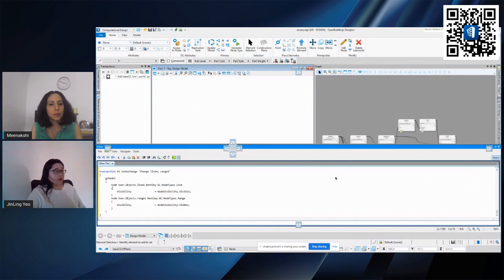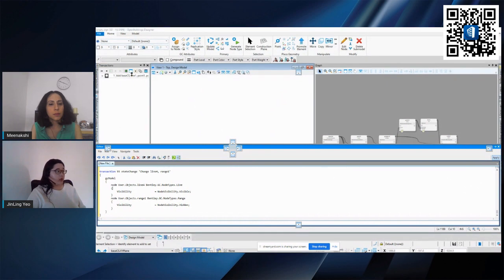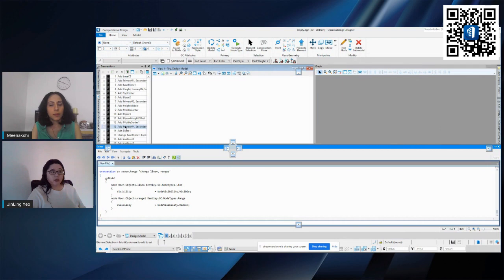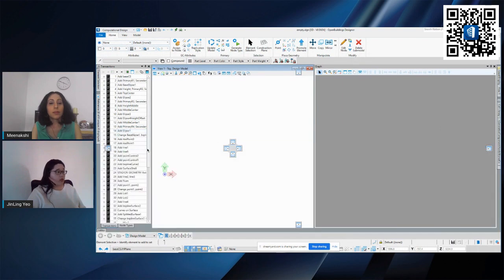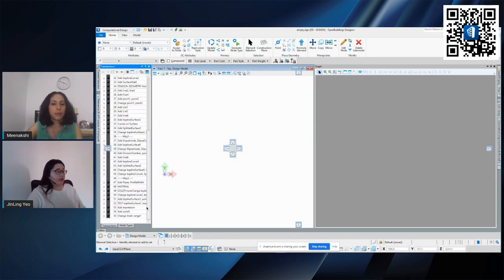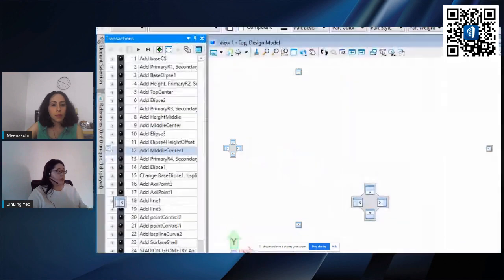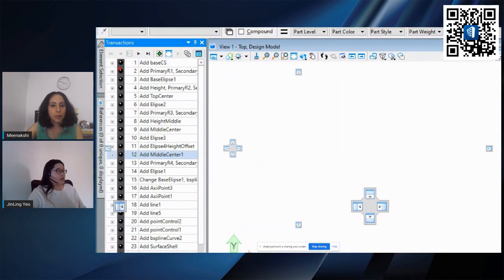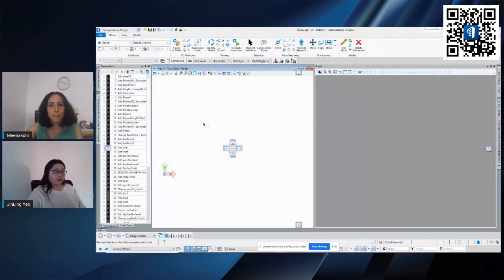Automatically you will see that if you look into our transaction, it will list down the same thing, all the steps that we did just now to create the stadium earlier on. So you'll see the exact same thing. It's just that now all this is in black because I have not played the transaction. You can play it one by one, or you can just run everything through and it will produce the same model.